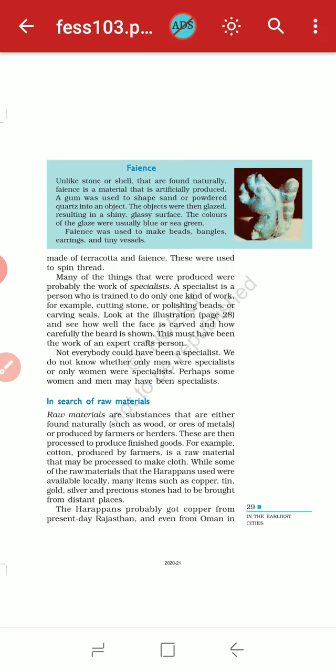The copper came from Rajasthan and even from Oman also, and tin was brought from Afghanistan and Iran, gold from Karnataka, and precious stones from Gujarat, Iran and Afghanistan. So in this way, from distant places, the Harappans got different things.